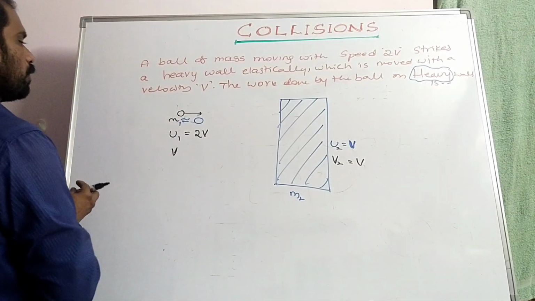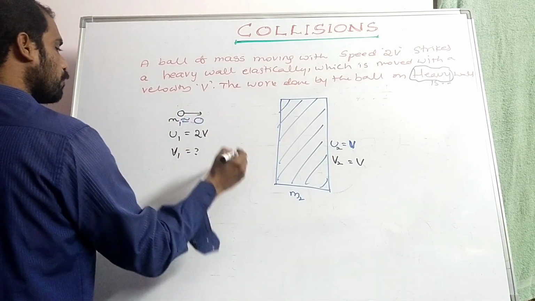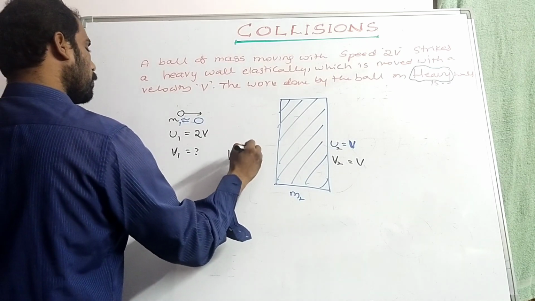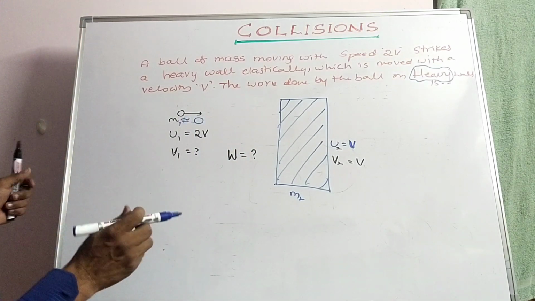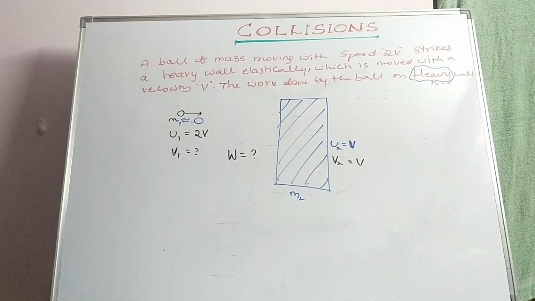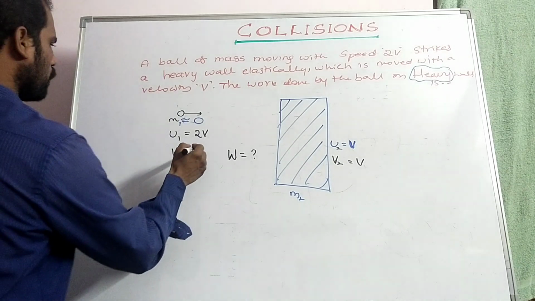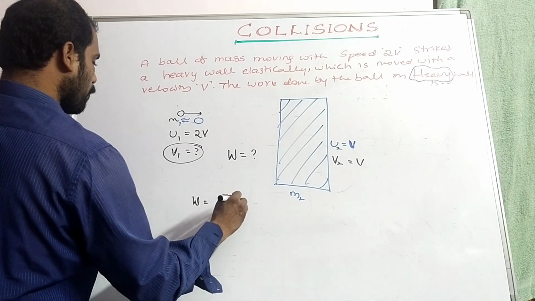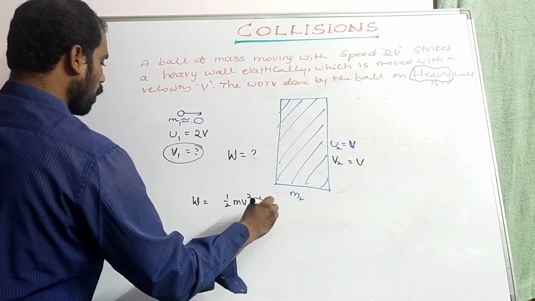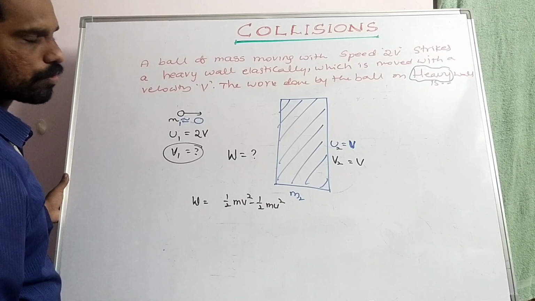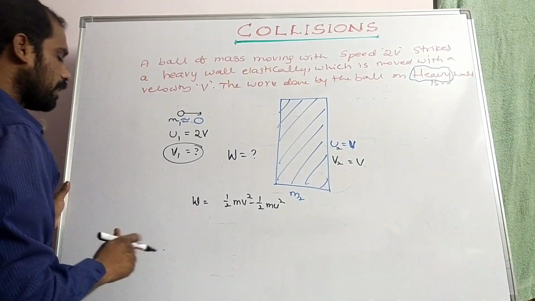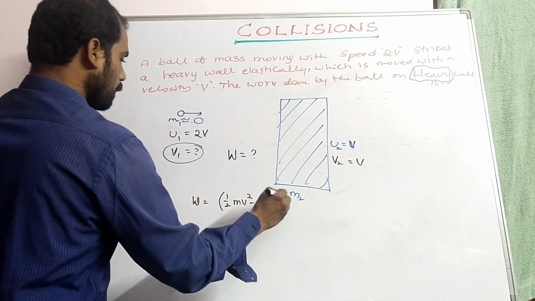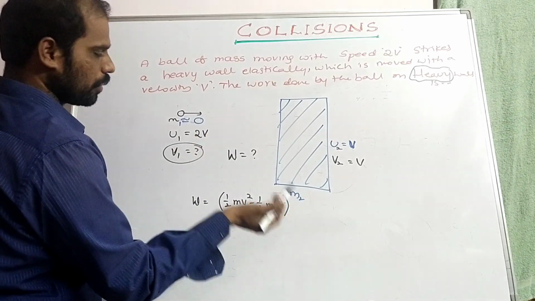Here we have to find the work done by the ball. The work done W is equal to half mv square minus half mu square, but we don't know the final velocity.